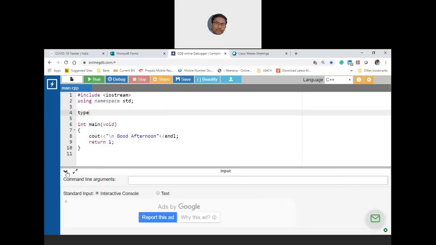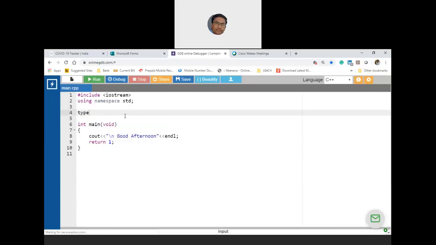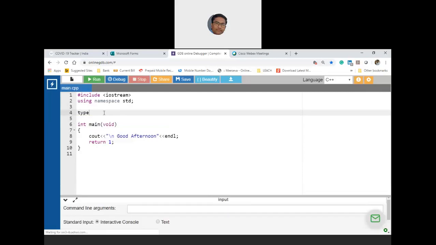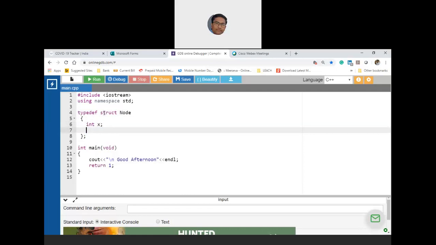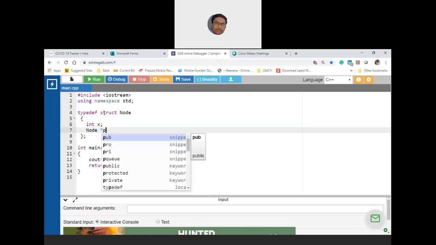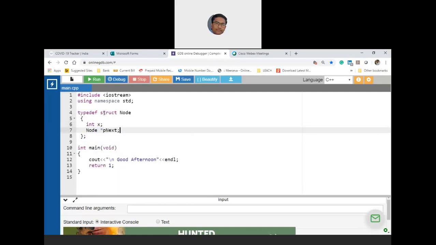Let me minimize this. Type def struct node, int x, and then node star p, a pointer to the next node.